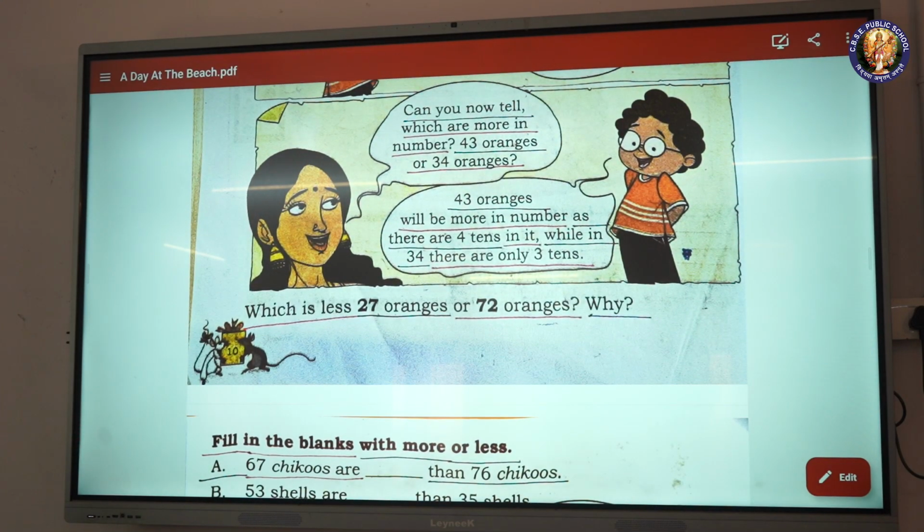Can you now tell which are more in number? 43 oranges or 34 oranges? 43 oranges will be more in number as there are 4 tens in it, while in 34 there are only 3 tens, which is less. 27 oranges or 72 oranges. Why?